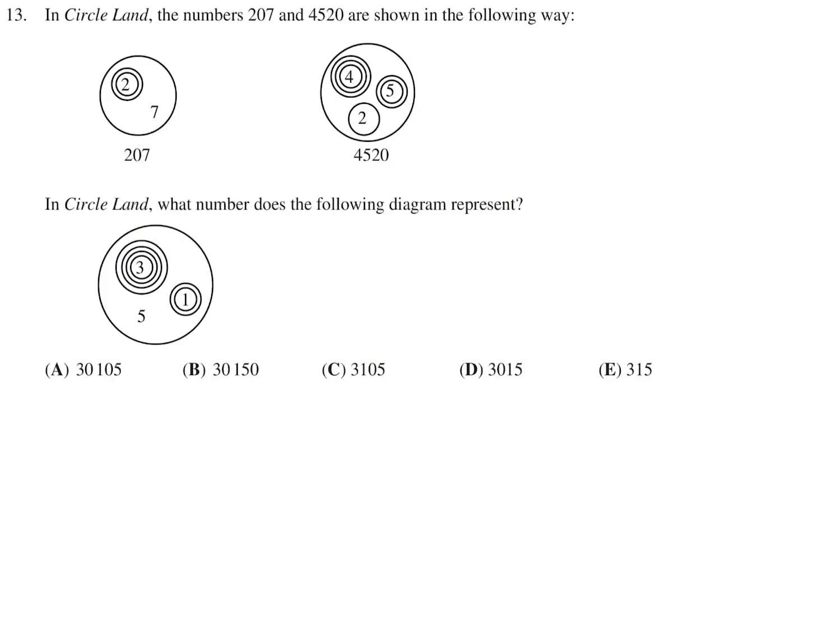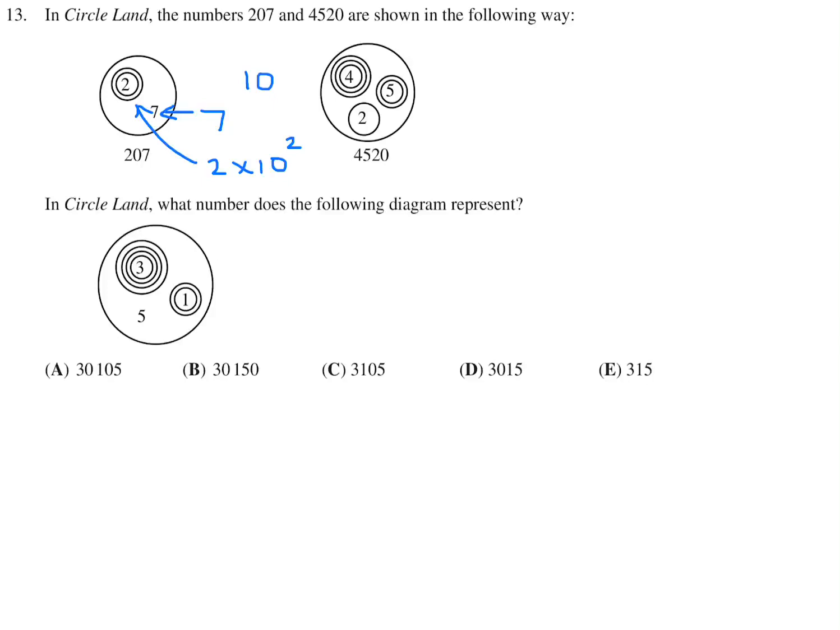In Circle Land, the numbers 207 and 4520 are shown in the following way. In Circle Land, what does the following diagram represent? All right. So I think what's happening here is that whenever there's a circle around a number, it represents a power of 10. And when there isn't a circle, it's just a standalone number. So this 7 that they have here is just 7. But this 2 that they have there is 2 times 10 to the power of 2. Why? Because there's 2 circles around it.